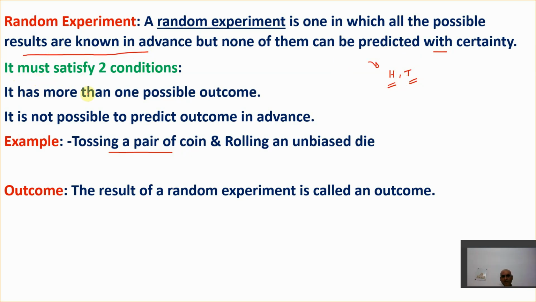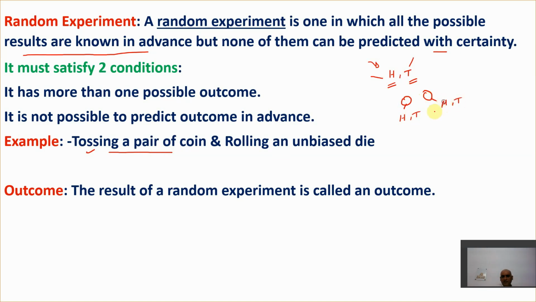It must satisfy two conditions. It has more than one possible outcome. Yes, the outcomes are two here, head or tail. Or let us take the example of tossing a pair of coins, which means I have two coins here, 1 and 2. In one coin, the head and tail feature is here, and this coin also has head and tail.